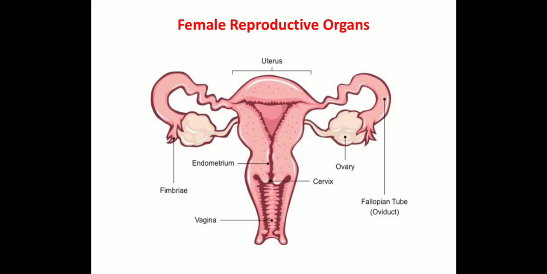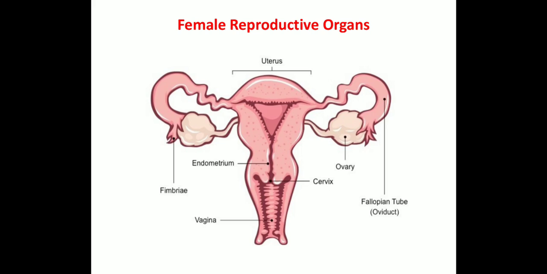There you can see two fallopian tubes, also called oviducts, that take up the ovum and transport it to the uterus. Fallopian tubes have finger-like projections and open up in a funnel-shaped structure. These finger-like projections receive the egg, or the ovum, as it comes out of the ovaries. The fertilization of the egg by a sperm takes place in the oviduct, the fallopian tube.